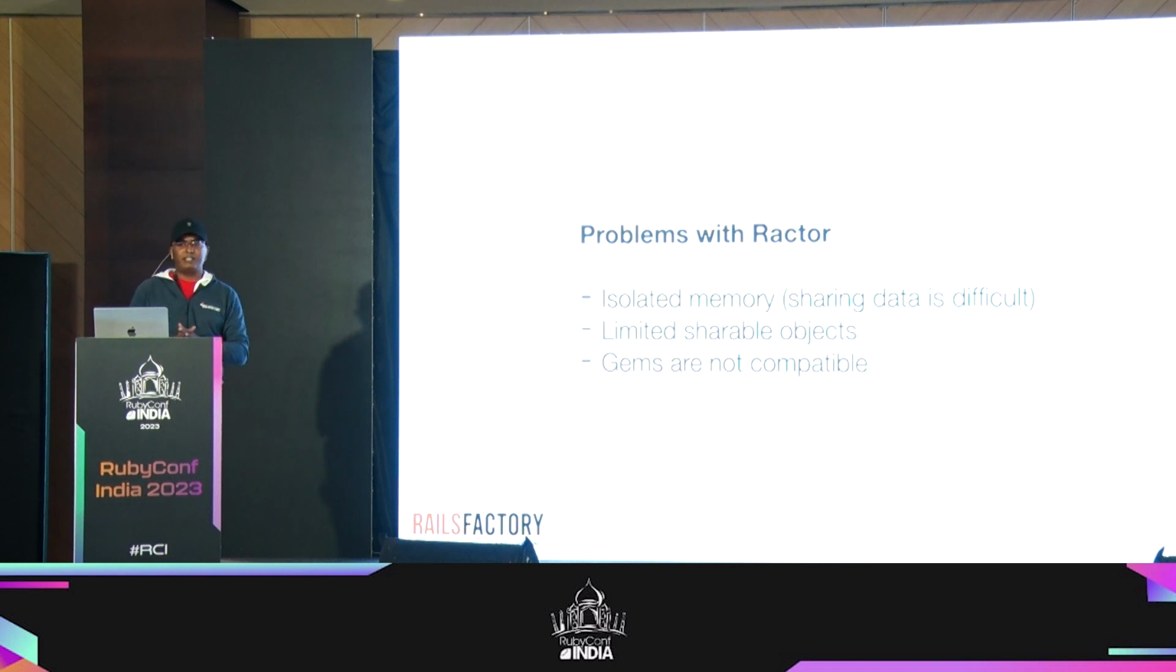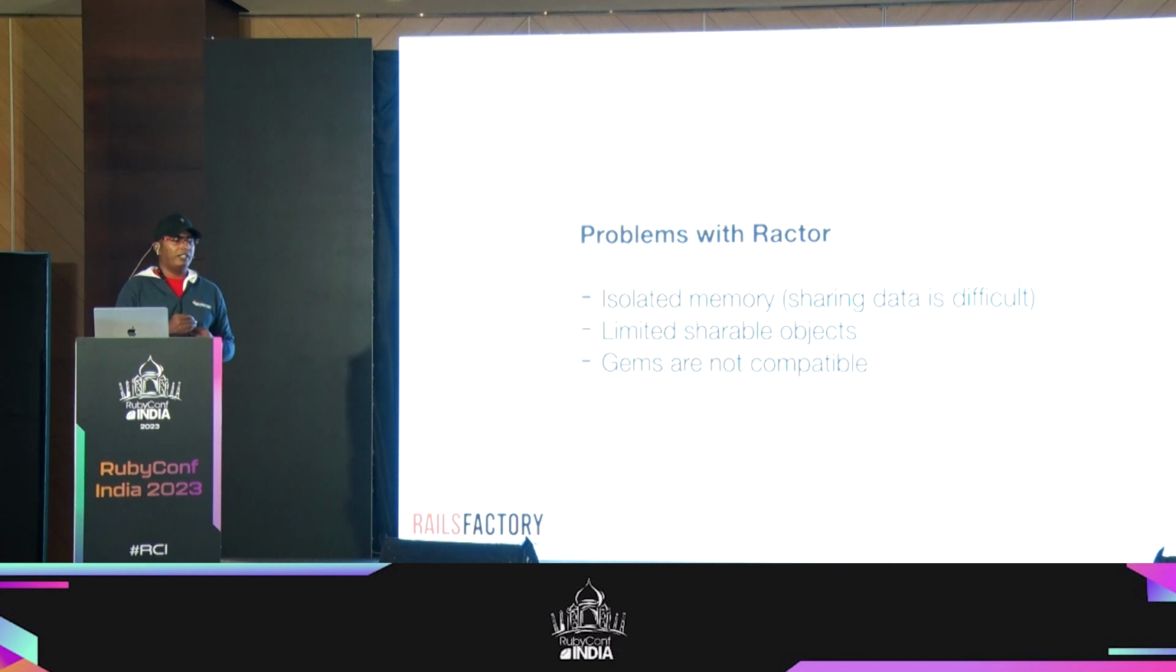So the problem with Ractor is the same. Since it's isolated memory, sharing data gets difficult. But if you look at threads, sharing data was the actual problem, because of that there is a chance of race condition and deadlock and so on. So to solve that, they have created something like this as a communication that can solve that problem, right?